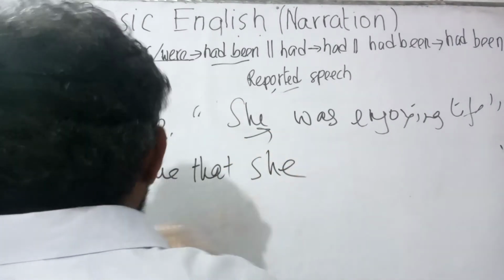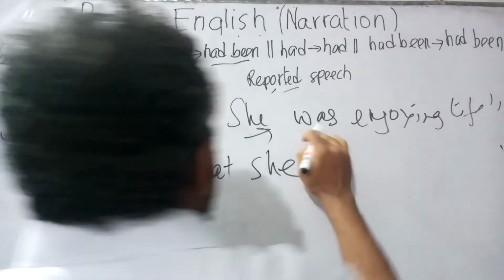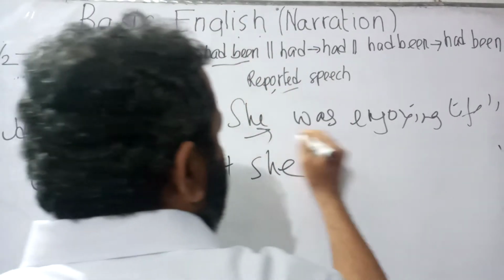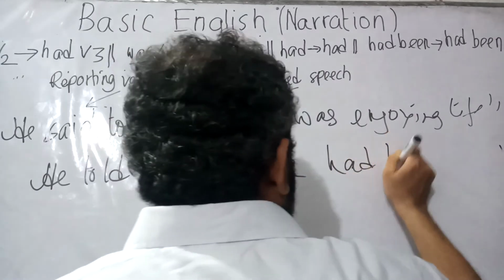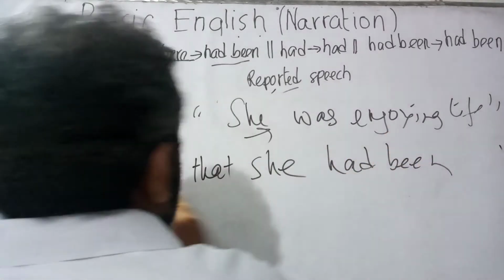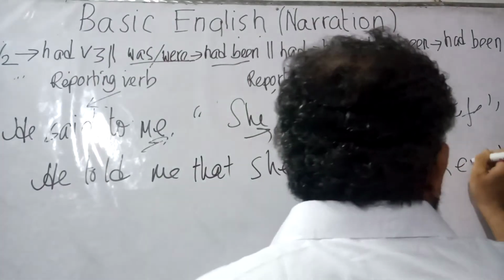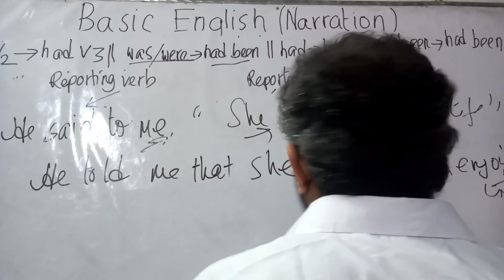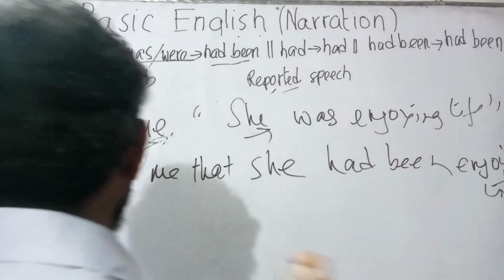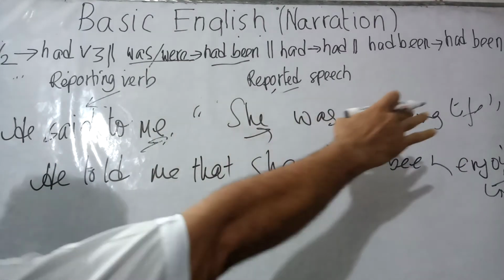He told me that she was, which would be turned into "had been". So I got "was" here, so it would be turned into "had been". He told me that she had been enjoying life. Now the basic sentence was, he said to me, she was enjoying life.